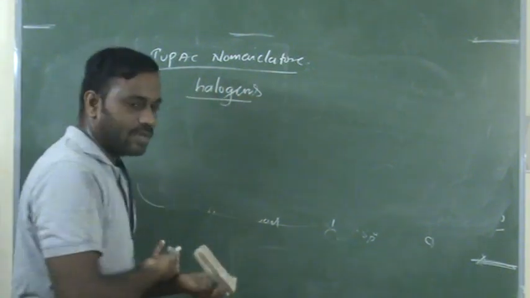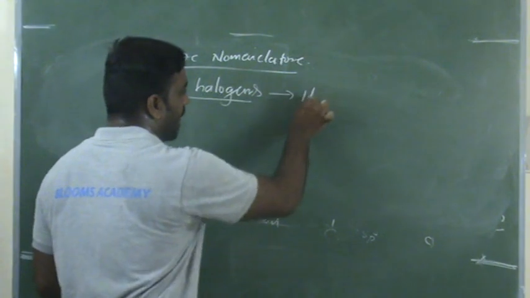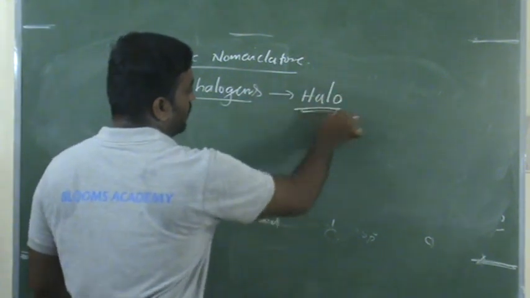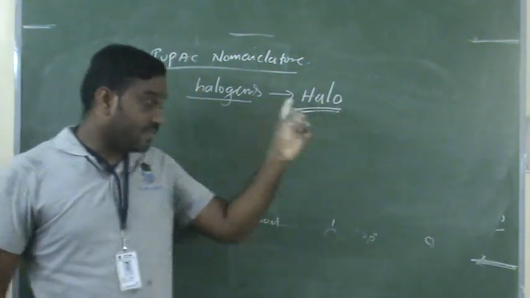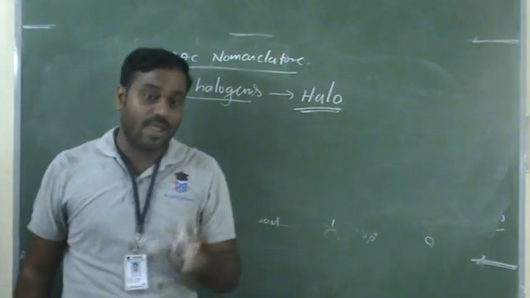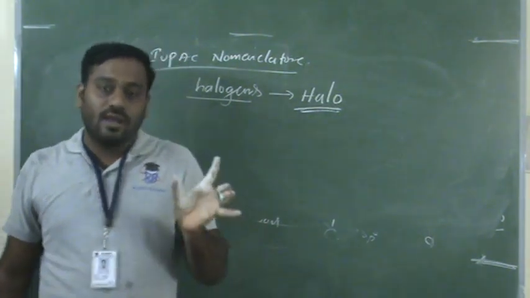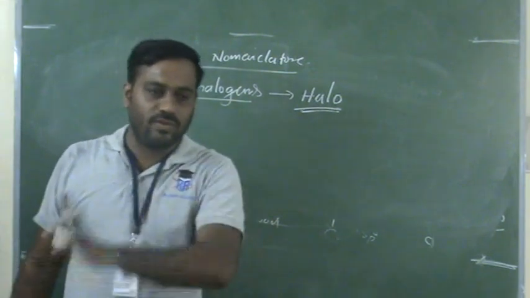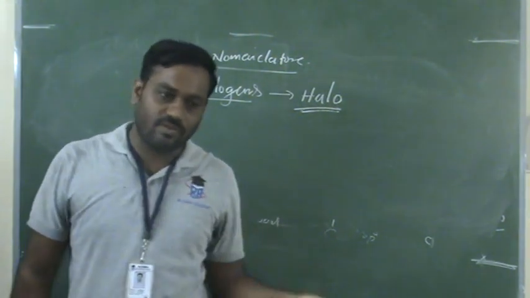According to IUPAC nomenclature, the prefix is halo. Always keep in mind, halogens are used in prefix form, not suffix form.